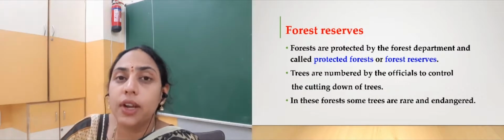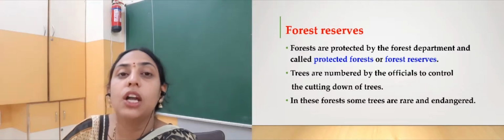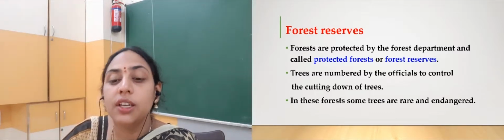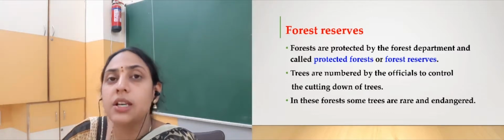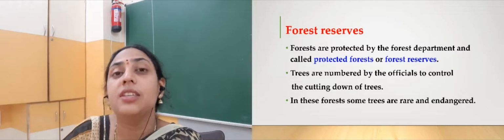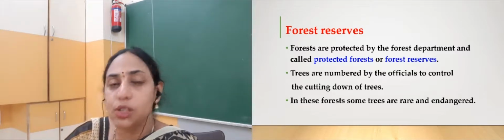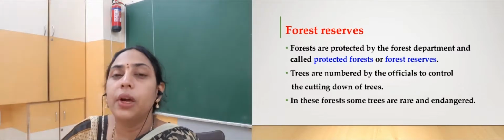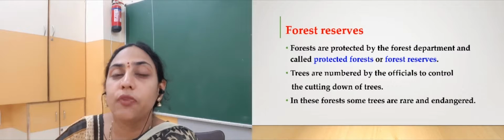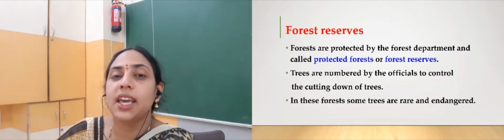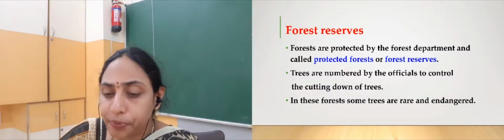Then some forests are protected by the forest department, and they are called protected areas or forest reserves, okay. So the plants that grow there, the big trees that grow in the forest areas, are also taken care of by a government organization, but it is the forest department. There is a very special department called forest department who takes care of the plants that grow in these areas, right?